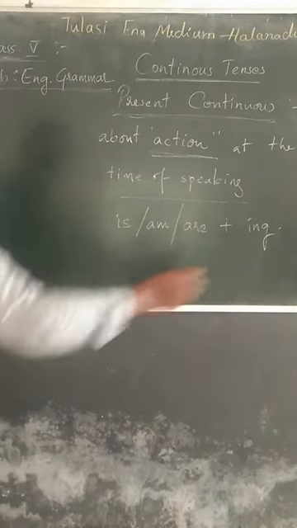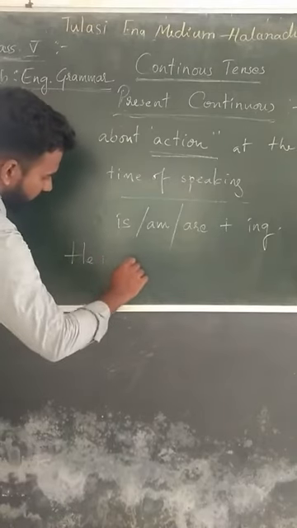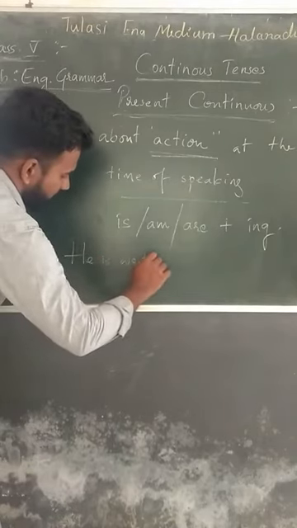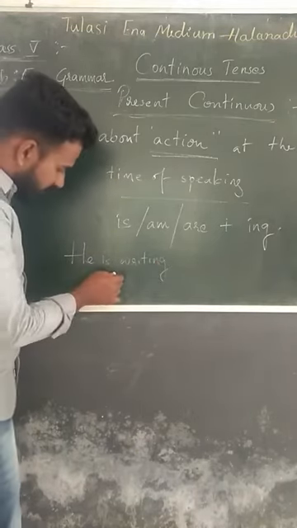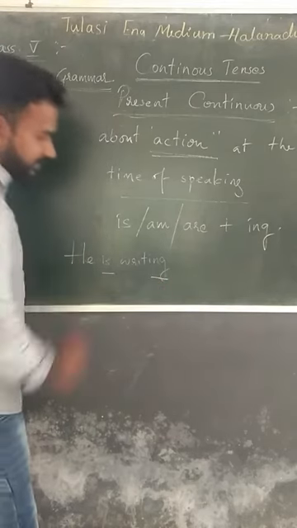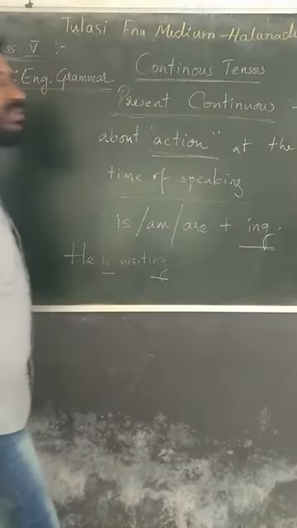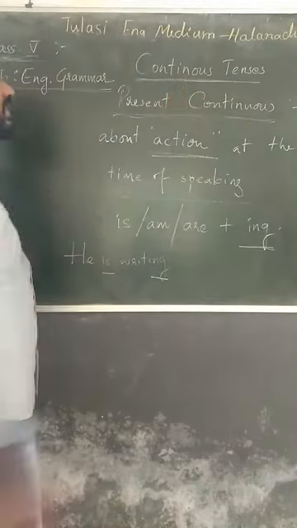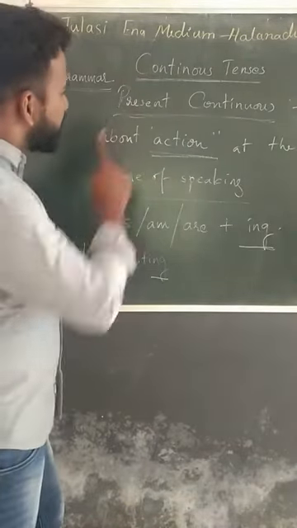For example, he is writing. Here, is plus ing. We use this for progressive tense or continuous tense. Continuous tense is also called progressive tense. So this is present continuous.